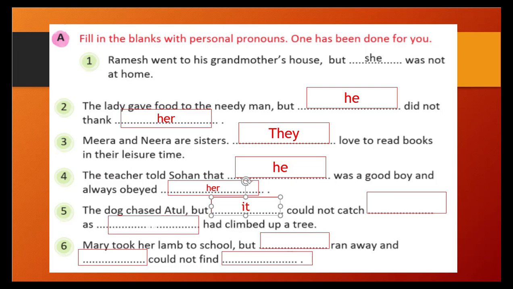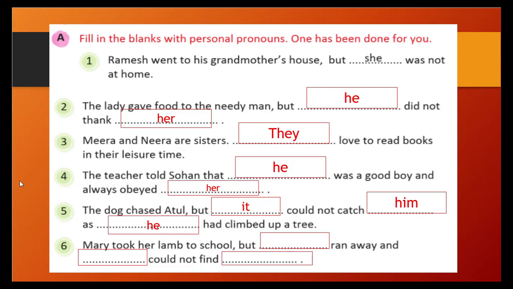It could not catch who? Atul. Atul means him, correct? Here talking about Atul, so it could not catch him. Whom could the dog not catch? Atul, that is him. As blank space had climbed up the tree. Who climbed up the tree? He, Atul climbed up the tree. So we will use he. What will be the answer? He.